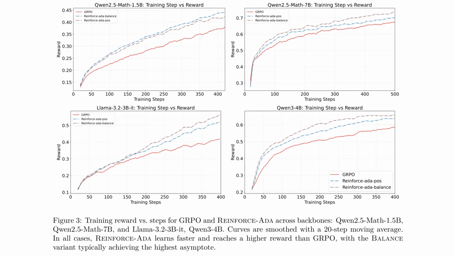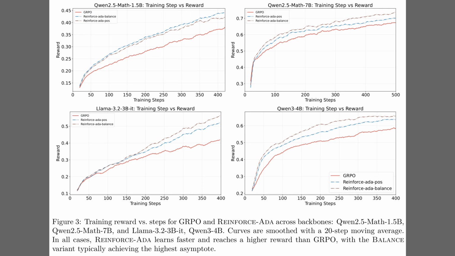So the previous figure highlighted why uniform groups lose signal. Figure 3 presents reward versus training steps across 4 backbones, and the adaptive variants consistently rise faster and finish higher than group relative policy optimization. The balanced version leads in each panel, which suggests better sample efficiency because it preserves diversity while filtering weak prompts. The advantage appears within the first 50 to 150 steps and persists through convergence. The curves are smoothed with a moving average.